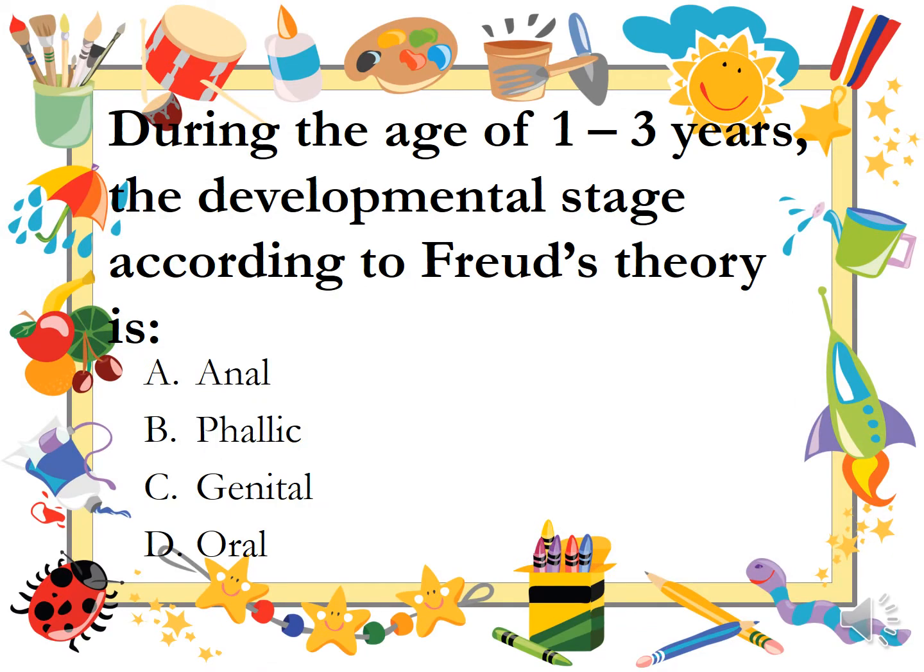During the age of 1 to 3 years, the developmental stage according to Freud's theory is: anal, phallic, genital, oral.